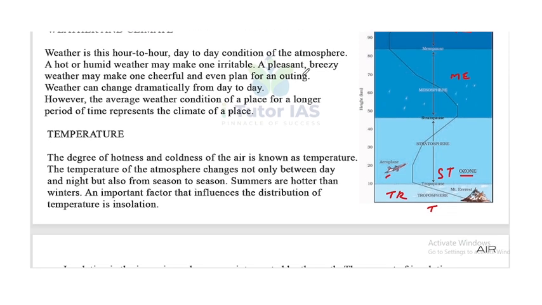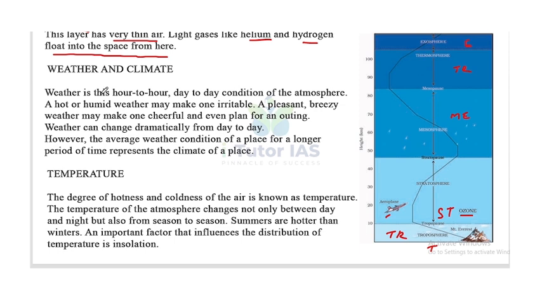Now, weather and climate. We know what is weather and what is climate, already discussed in the 6th class. Weather is the hour-to-hour or day-to-day condition of the atmosphere. A hot or humid weather may make one irritable. A pleasant, breezy weather may make one cheerful and even plan for an outing. Weather can change dramatically from day to day. From one day to the other day, the weather can be changed.